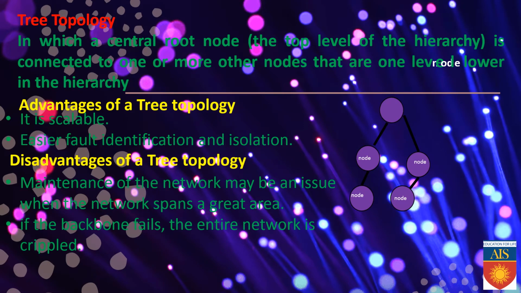Next option is our tree topology, in which a central root node is connected to one or more other nodes that are one level lower in the hierarchy. Advantages of the tree topology: it is scalable, with easier fault identification and isolation. Disadvantages of a tree topology: maintenance of the network may be an issue when the network spans a great area. If the backbone fails, the entire network is crippled.